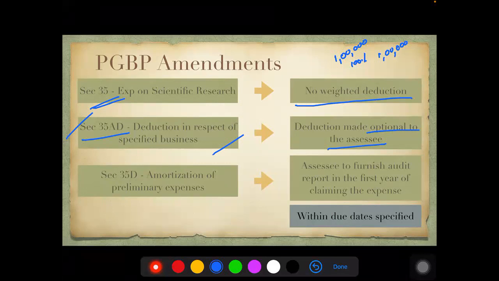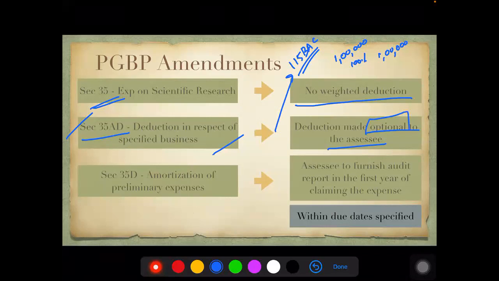So if a person is choosing 115BAC, they have to let go of many deductions and exemptions that they are enjoying. Earlier, it was mandatory that you have to choose 35AD. You have to take that deduction. But now it has become optional so that they can tax plan in any other way that they like to. So if they want to choose 115BAC, they can use that. Or if they want to do any other tax planning, they've also given that option to the assessee. This is only made optional now.